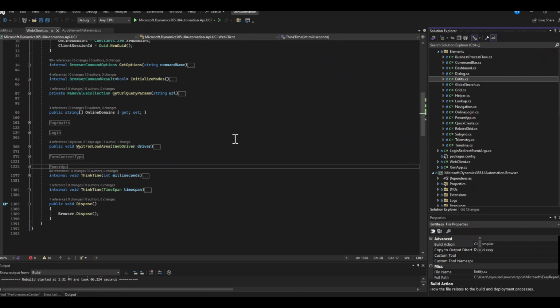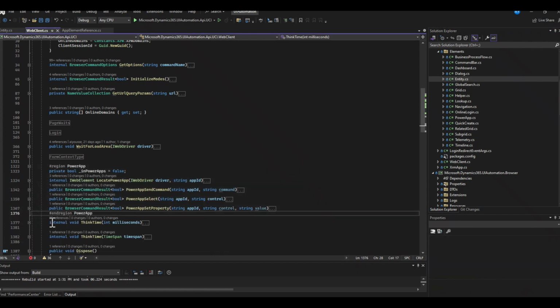Web client is the file that we originally started with, close to 5,000 lines of code. Since I've been refactoring this, I've got it down to about 1392. We're going to go through an example of a simple refactor, in this case the Power App region. If I expand the Power App region, I see a class member in Power Apps.